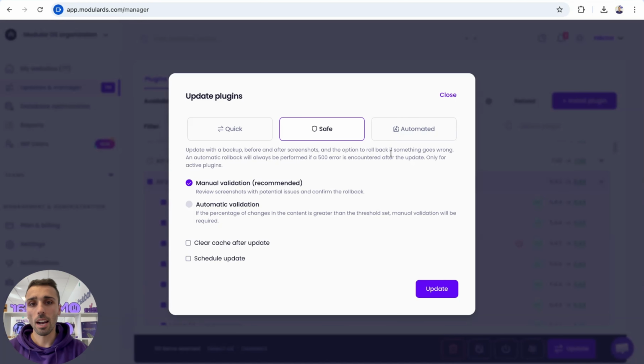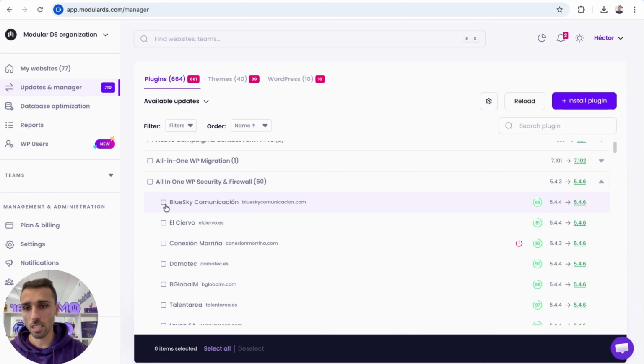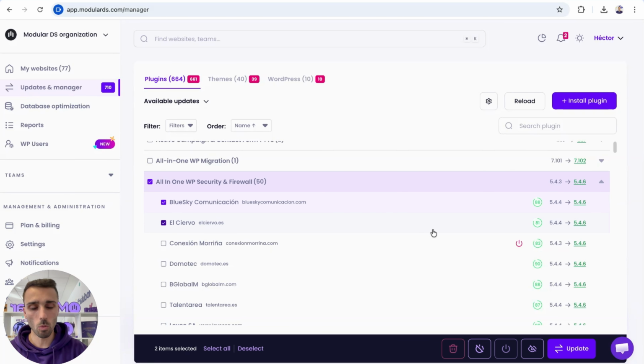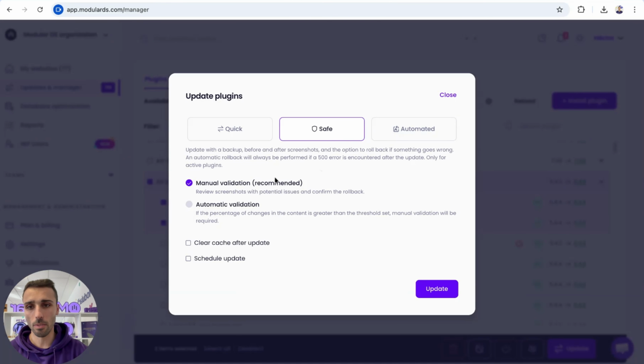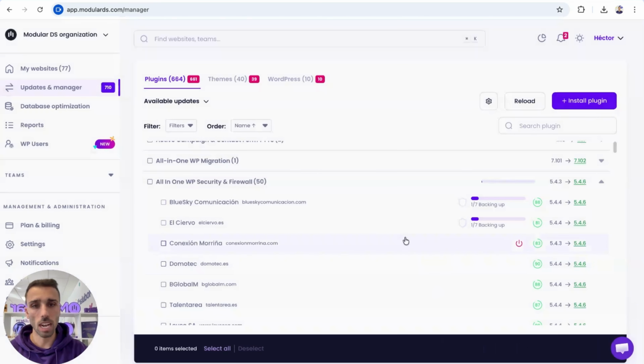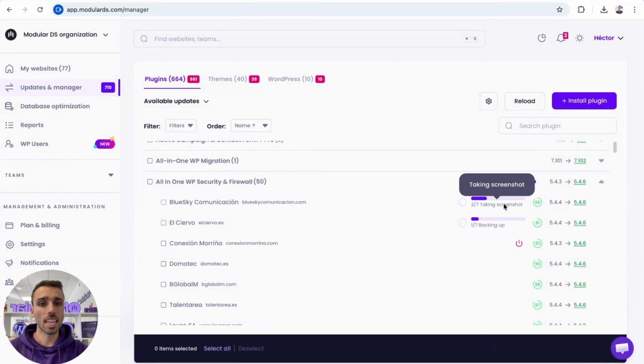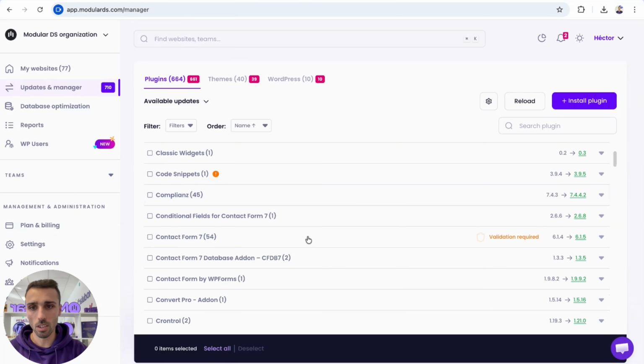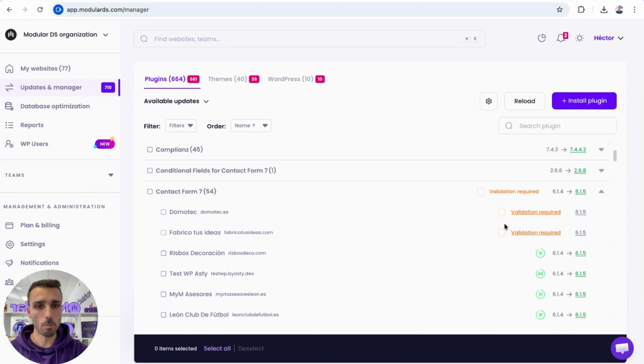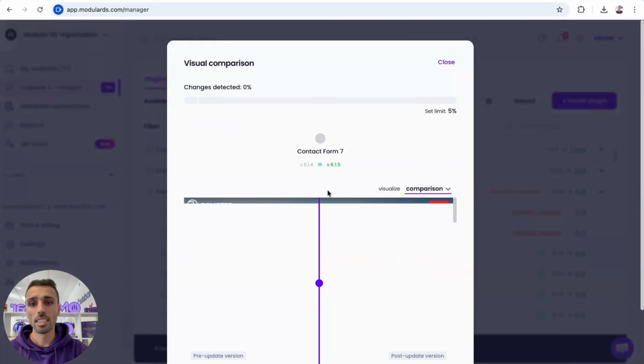So for example, I'm going to say here, okay, not all of these plugins, but maybe these two websites, I want to update the plugin with the safe update method. I want manual validation because I want to be the one to check it. And I also want to clear cache after the update. So I'm going to click update, and here I'm going to see the progress. But I have here already another plugin that I already did before, so you can see the result.